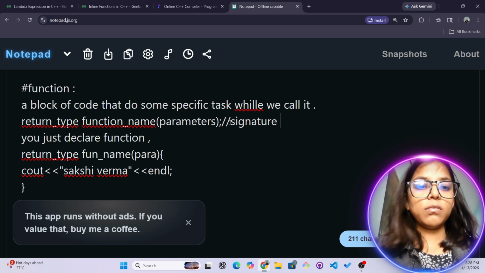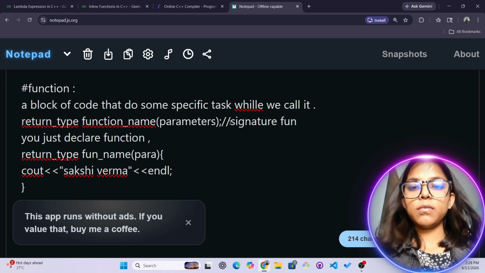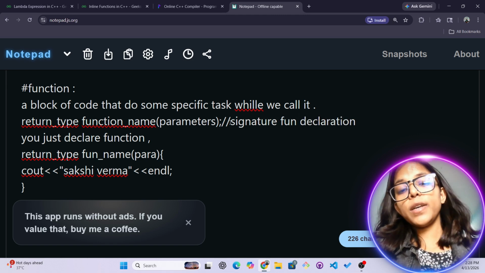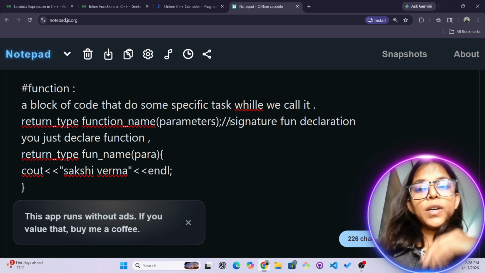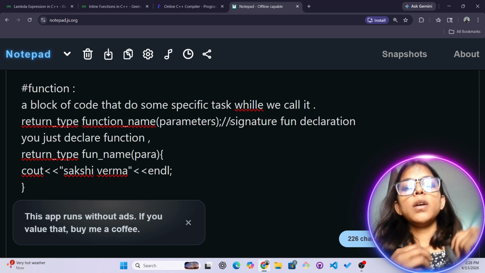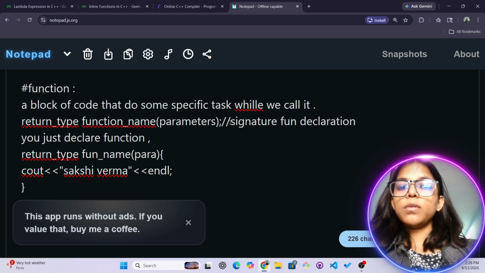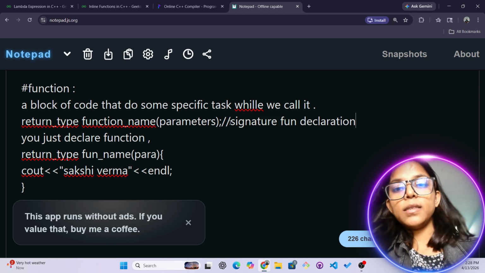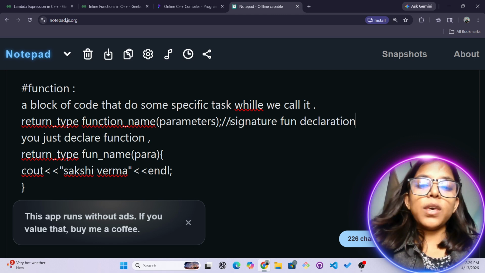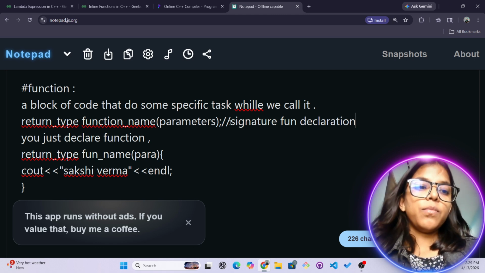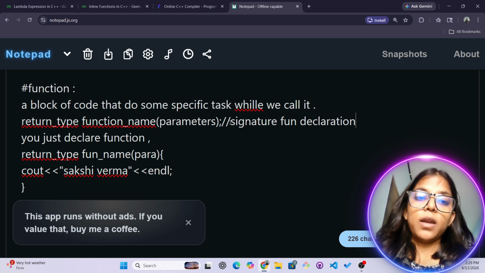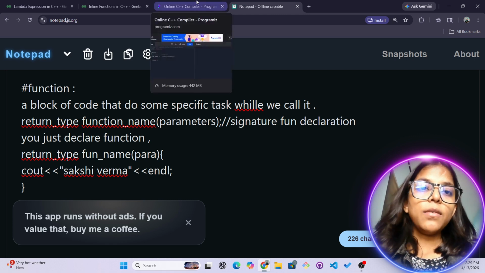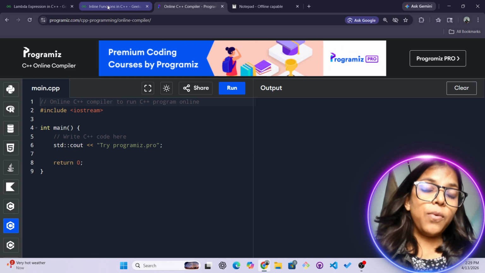This is also called function declaration. Function declaration is also called a signature. Function declaration is called a signature, and whenever you define your own function while declaring, that isn't called a signature. So this is the quick and important thing about the default function. After that we'll be discussing how it is different from the inline function.